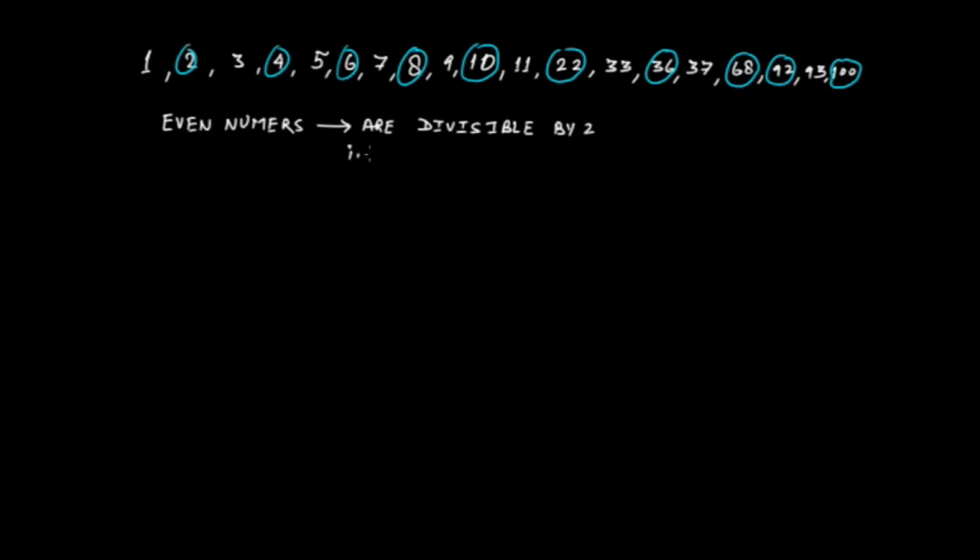That is, 2 is their proper or exact divisor.